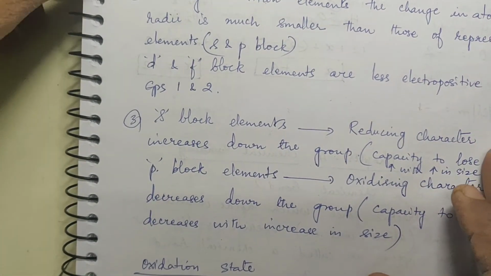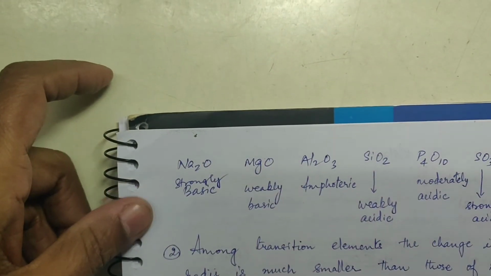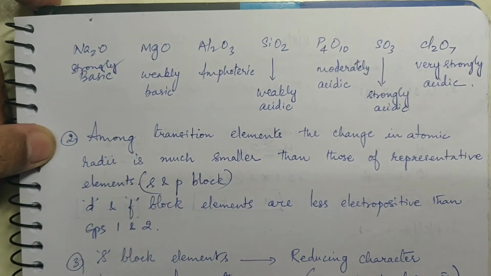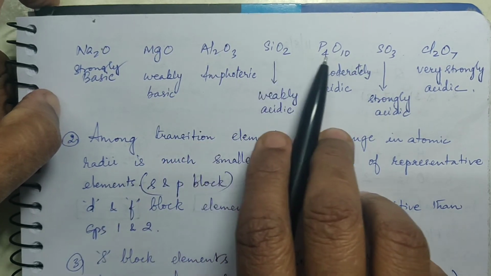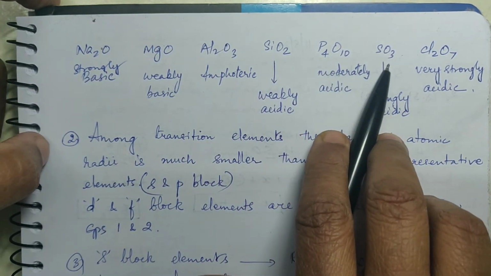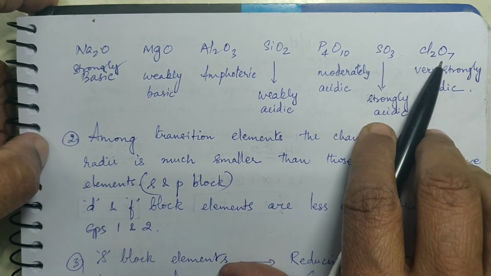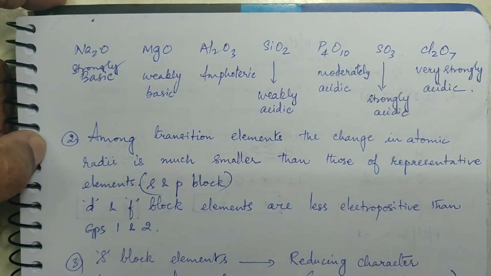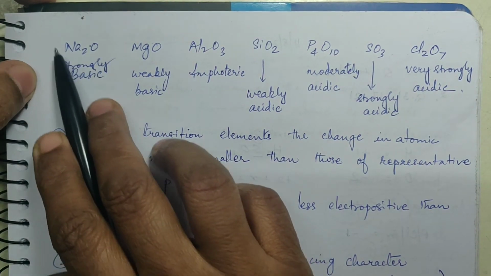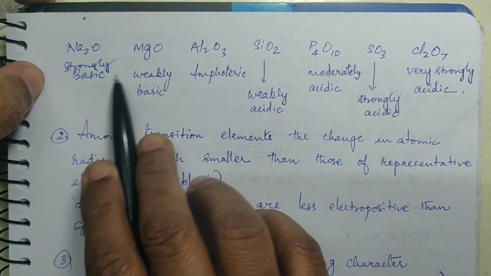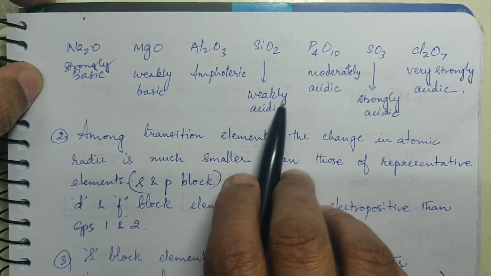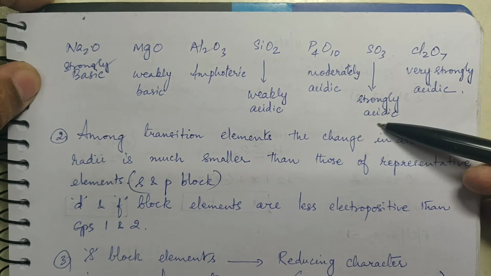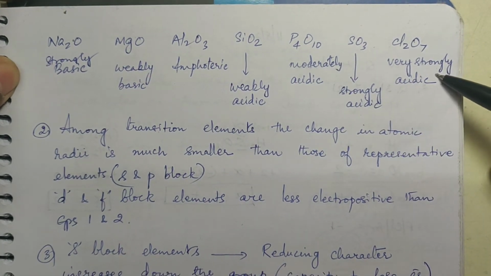Now here you can take the example of sodium oxide, magnesium oxide, aluminium oxide, silicon dioxide, phosphorus pentoxide, sulfur trioxide and chlorine oxide. Right? Now you see here, this is strongly basic, then it is weakly basic, then it is amphoteric, then it is weakly acidic, moderately acidic, strongly acidic, very strongly acidic.